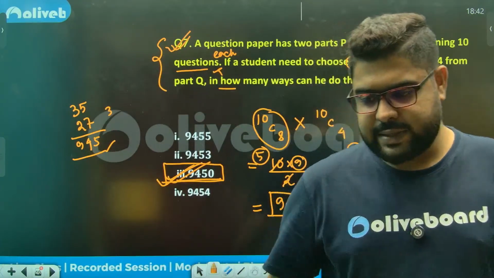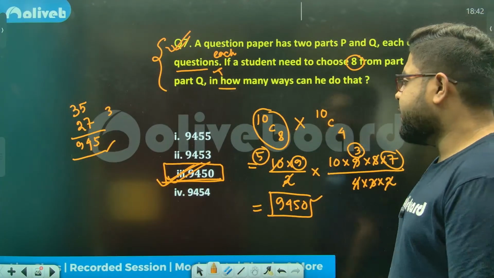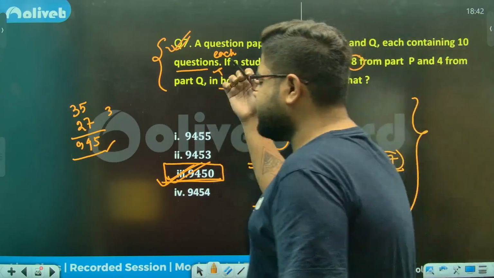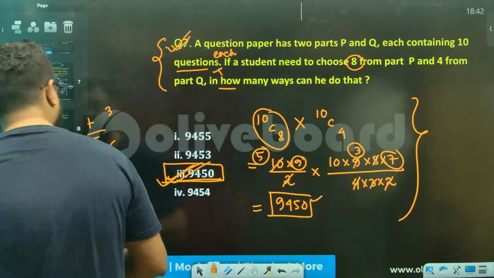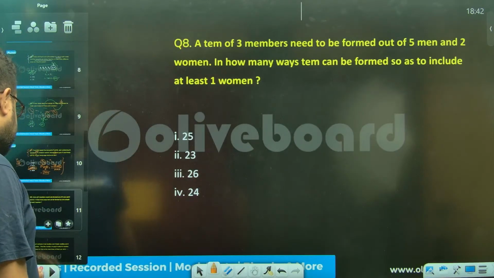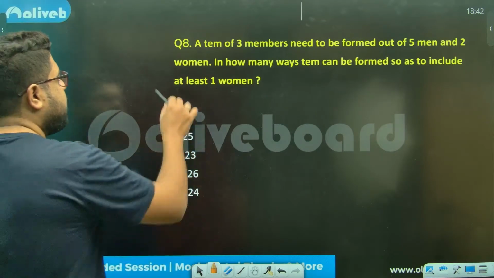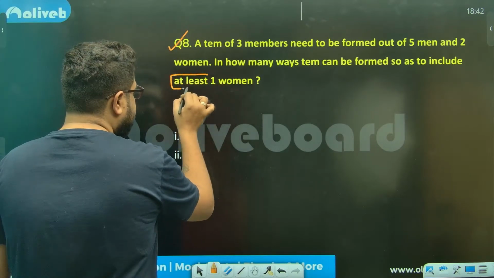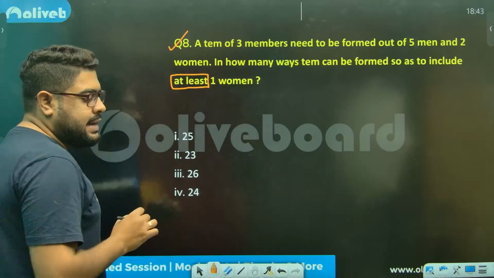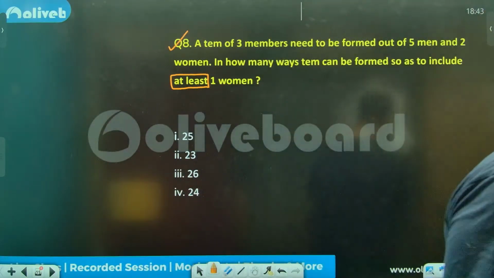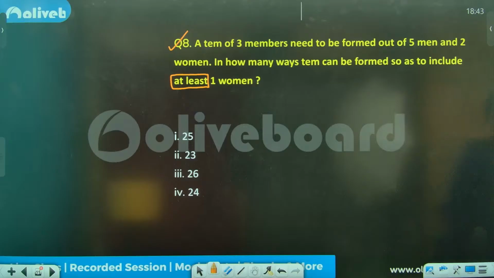Yes, Soumya, your answer is also correct. Very good. So again, a very simple question, but the formation and the language is a little on the trickier side. Now there is a little challenge. Very similar thing, but there is this word "at least", and it will create all the problems in the world.